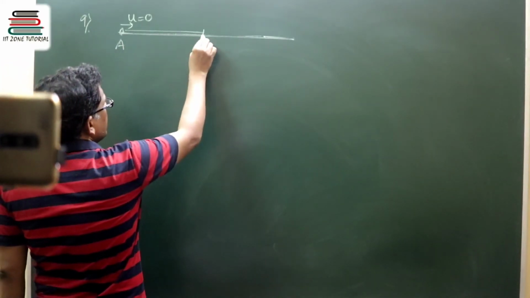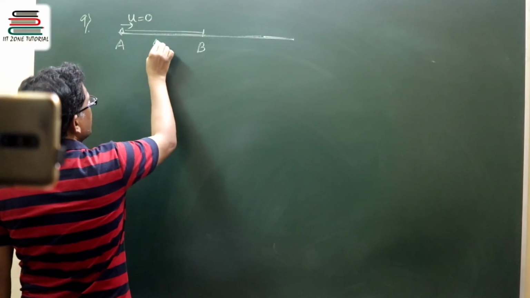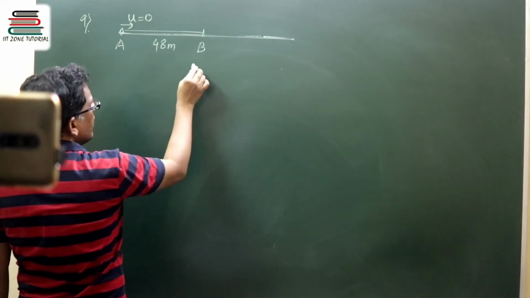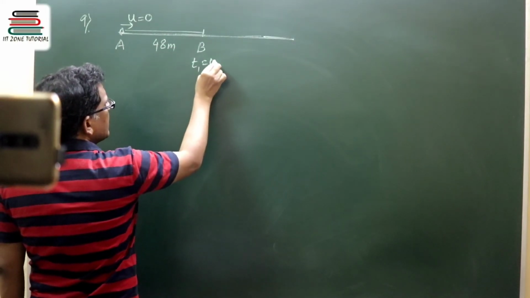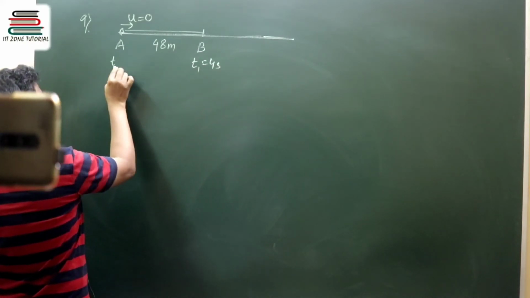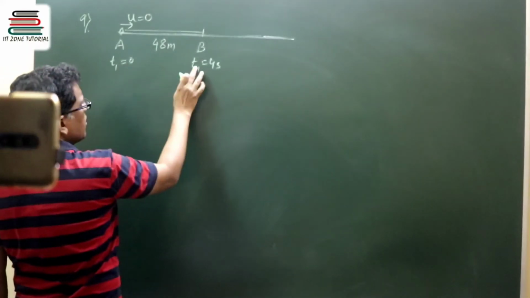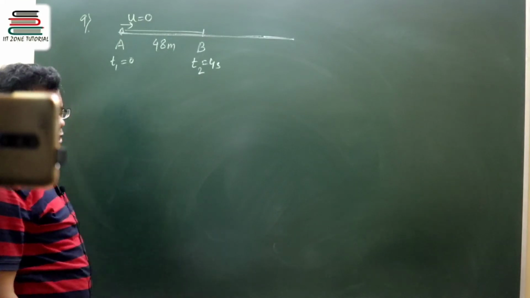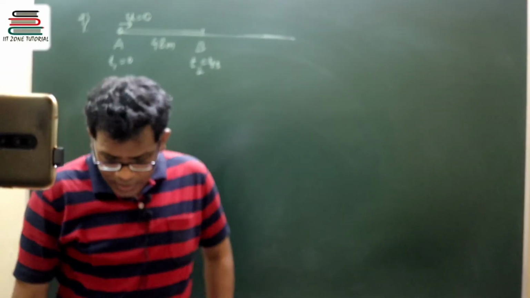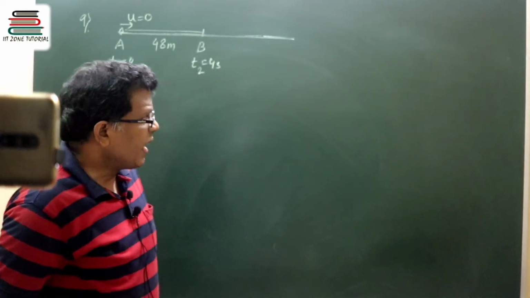So let it travel through 48 meter in 4 seconds. That means this instant is 4 seconds, provided T1 is 0. So let this be T2, 4 seconds. Starting instant was 0.